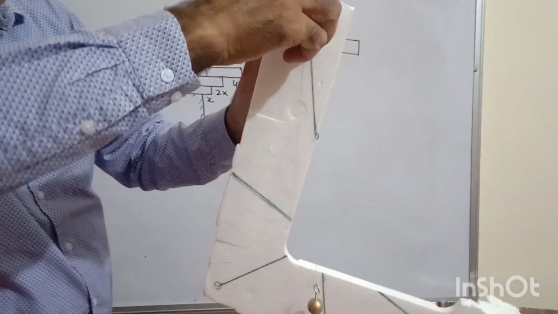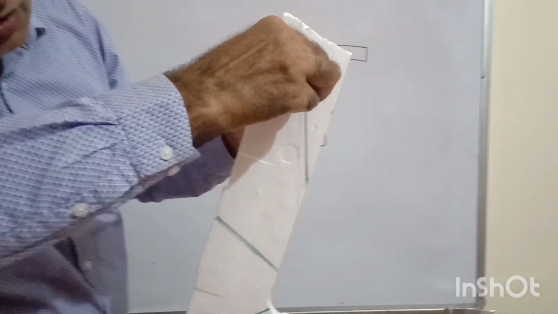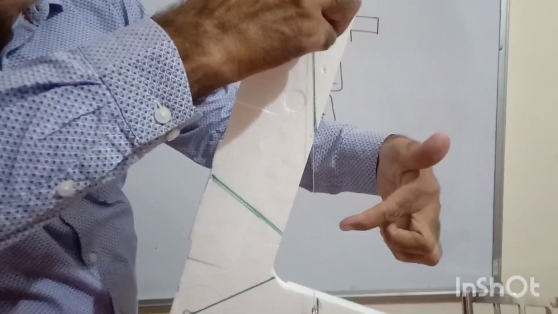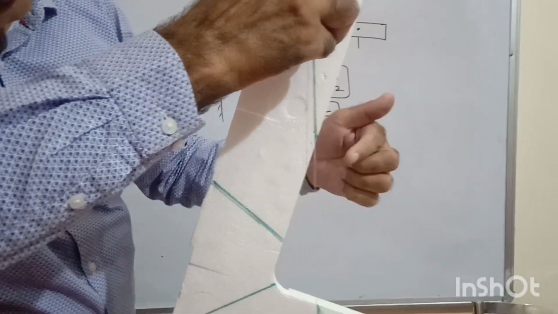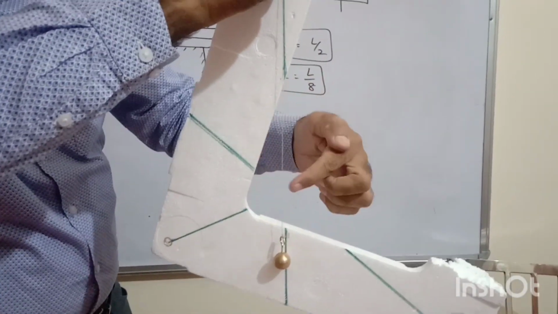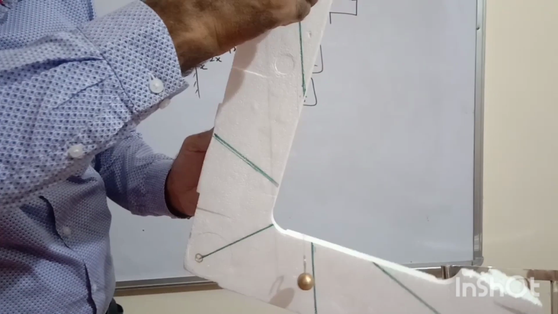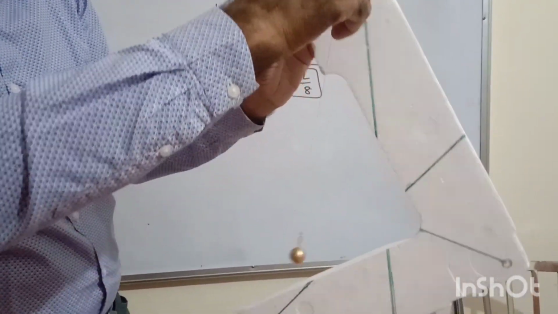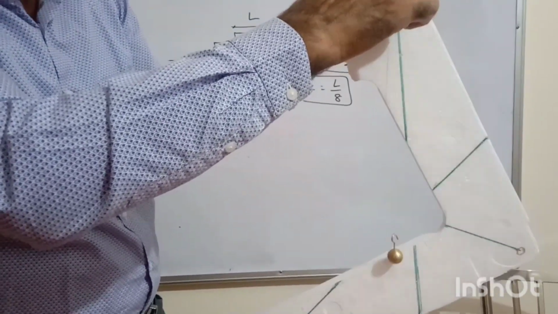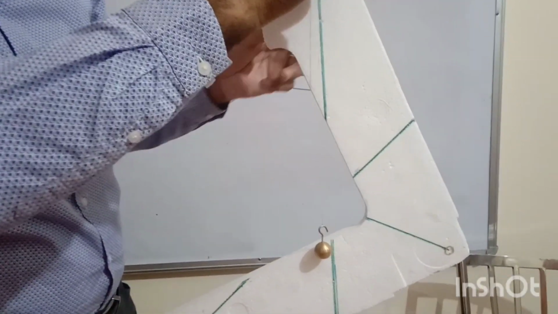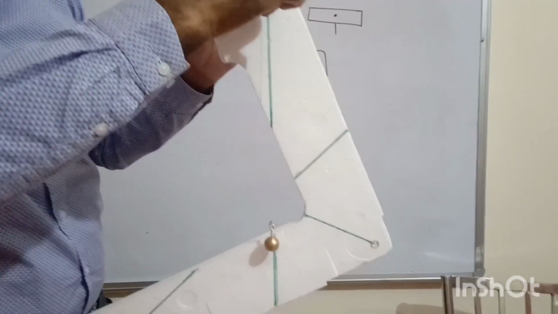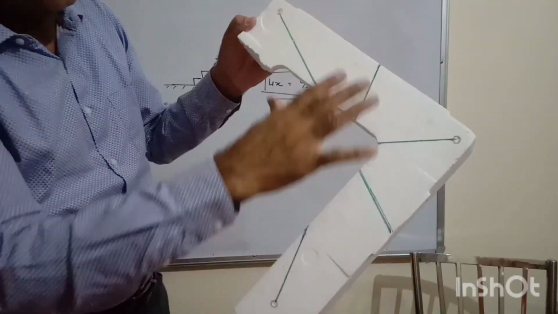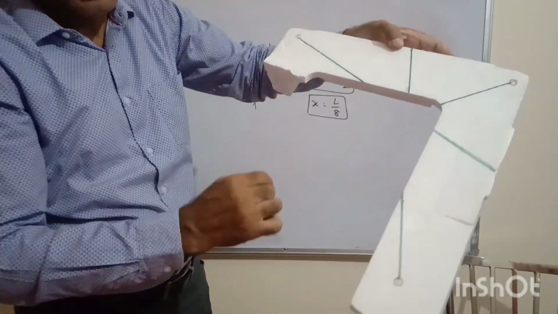If I suspend it from this point, we mark this line where the plumb line rests in equilibrium position, and they will intersect somewhere where there is no mass. I can draw one more line, so that the point of intersection of all these 3 lines will be the center of mass of this L-shaped body, like this. So the center of mass will not lie inside the body but outside the body in this case.